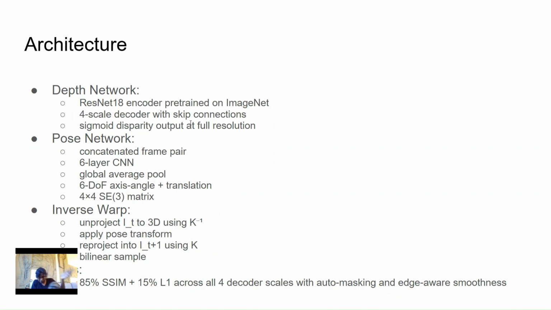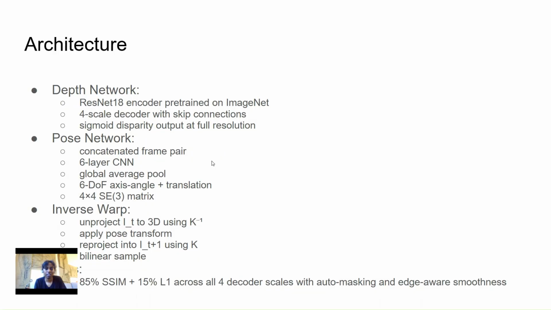The inverse warp implements the four geometric steps that we just went through. Then finally, we have the loss, 85% SSIM and 15% L1 at every decoder scale. We had four scales. And we also have auto masking, which handles dynamic objects and static camera frames and is edge aware. And we also do smoothness regularization.